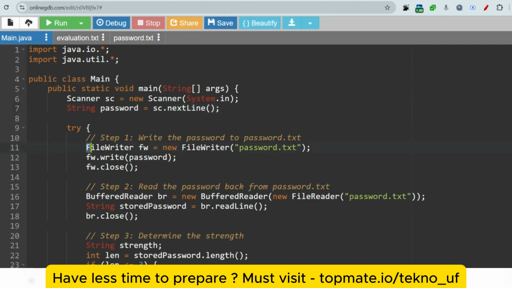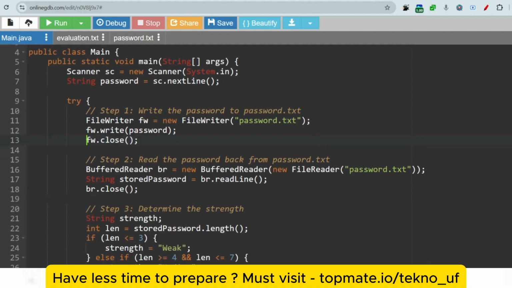So using the FileWriter class, fw is equal to new FileWriter. This is the class which will help us to create the file. fw is equal to new FileWriter, and this is the file name which you have to create. Okay, and fw.write(password), so this password will be pushed to this file. Okay, fw, and we have to immediately close the file as well. Why? Because otherwise it will store some garbage.